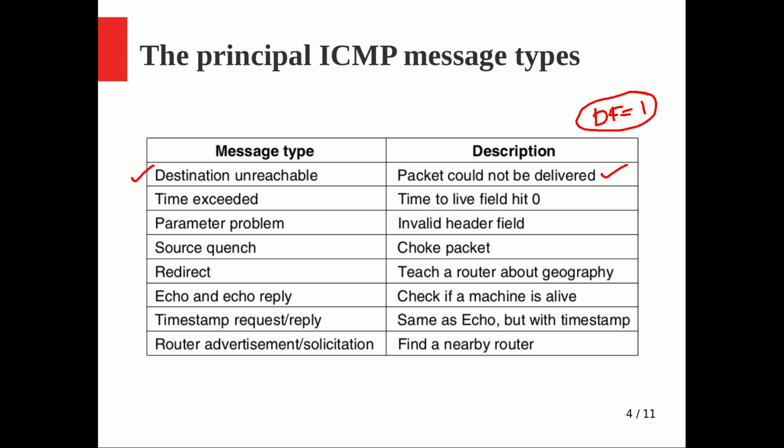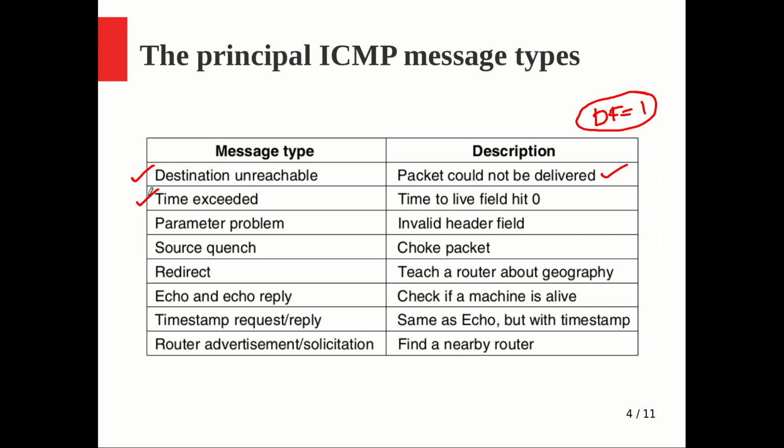So this is also a situation where the destination is unreachable, because of the do not fragment flag, as well as the maximum transmission unit of that particular network being less than what the packet has. So in that way also you can make use of it. Ultimately, we couldn't manage the packet to reach the destination. Whenever such a situation arises, this destination unreachable ICMP error will be reported.